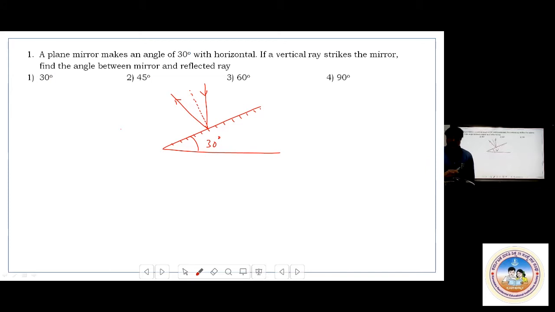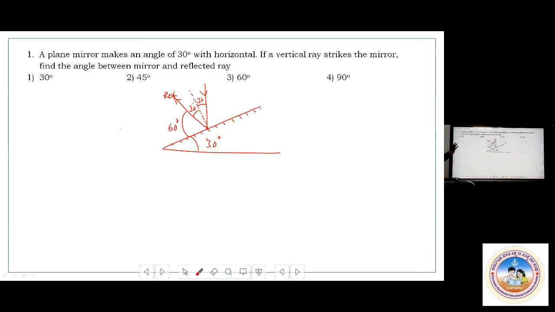Then angle between mirror and normal is how much? Mirror and normal, that will be 90 degree. So that angle will also be 30. You observe that from geometry. When this is 30, this will be 60 and this will be 30 and this angle will also be 30. And this is the reflected ray. Between reflected ray and the mirror, it must be 60 degree. Answer is 60 degree.